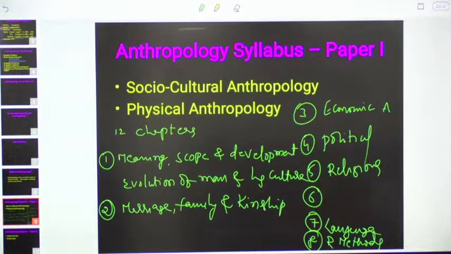Say for example, we used to advise many students not to attempt the exam until they complete the preparation. Some people want to write the exam even though they have not completed the preparation, just for the sake of experience. When we were writing the exam, only 4 attempts were there. Now even for OC, 6 attempts. SCs, STs unlimited. OBCs 9 attempts. But some people used to write only for the sake of experience.